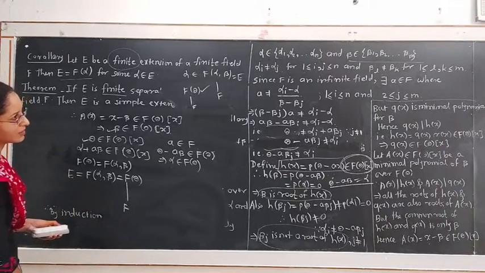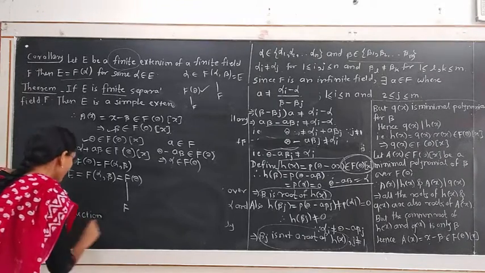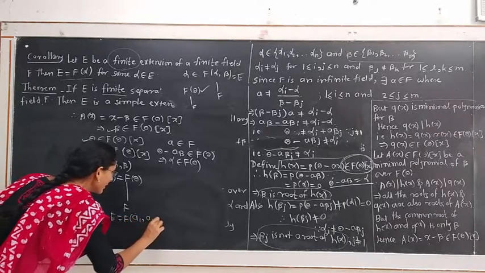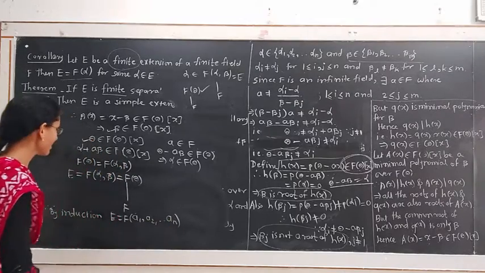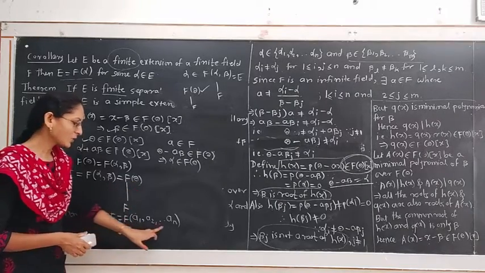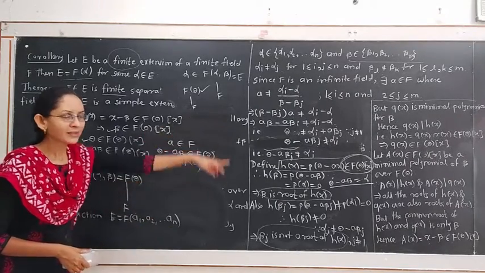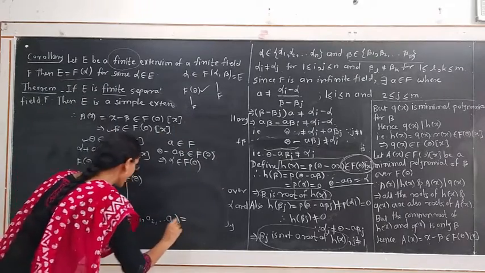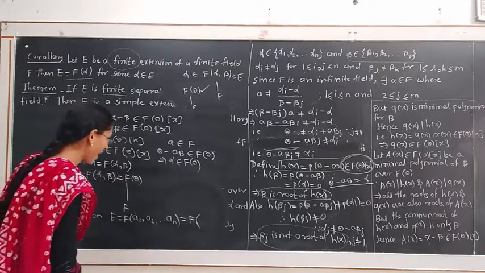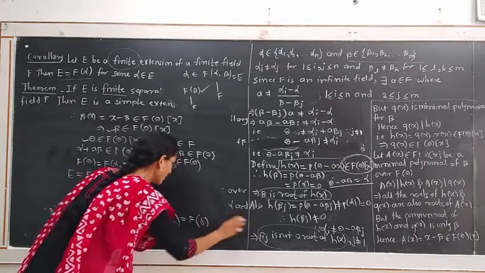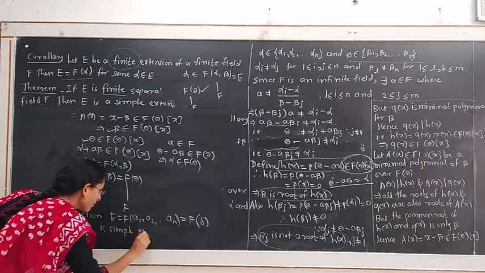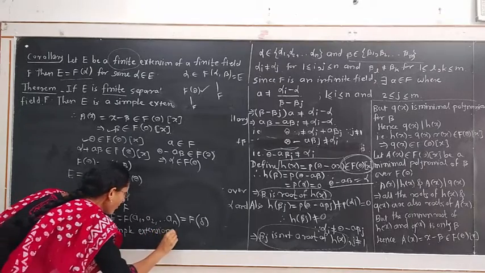in the first step of the theorem, we assume that E is equal to f joining a1, a2 up to an. It is a simple extension. We can form a theta in the form of a linear combination of these n elements by continuing the same procedure. Hence E is the simple extension. Suppose that the extension is formed by f and delta, a simple extension of f.